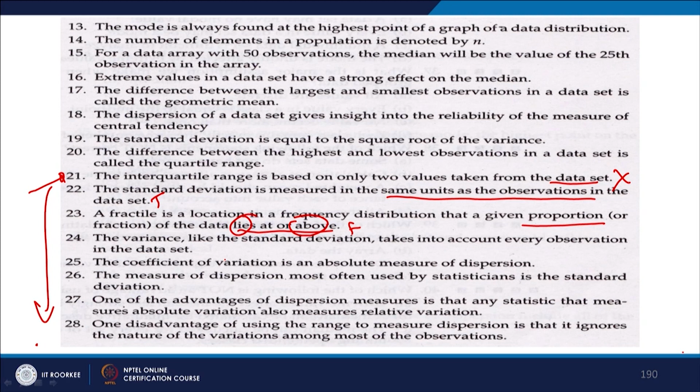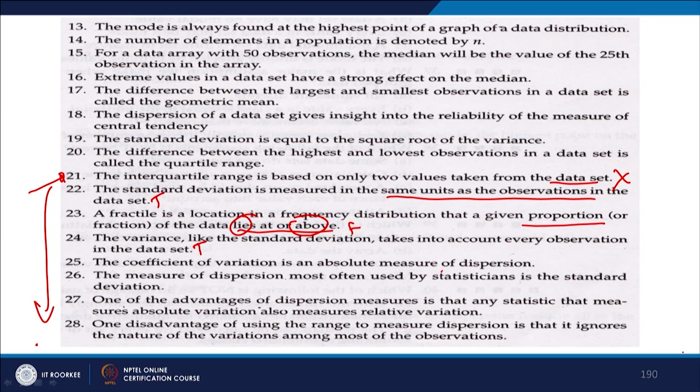The variance, like the standard deviation, takes into account every data point in the data set. Yes, this is true, because once we calculate standard deviation, we just take a square of it. So, it is one and the same thing. The coefficient of variation is an absolute measure of dispersion. Is it an absolute measure? No, it is a measure of dispersion, but it is a relative measure. So, this statement number 25 is false.